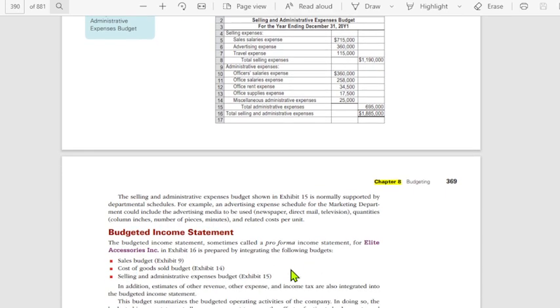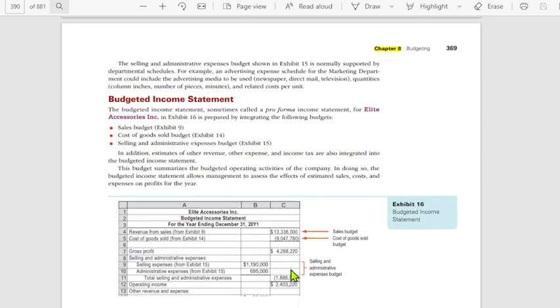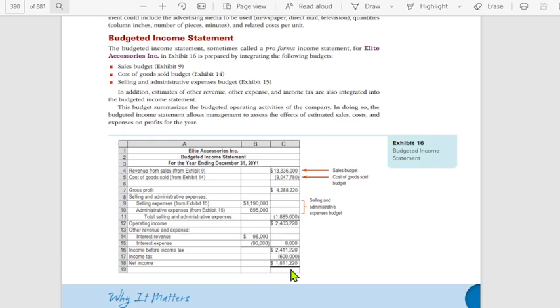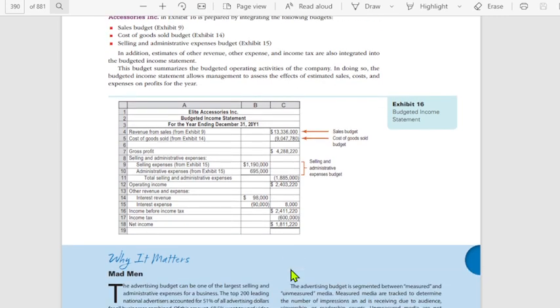Now, when we are finished doing the cost of goods sold and the selling and administrative expenses budget, we can now proceed with the budgeted income statement. So ipa-plot mo lang po yung lahat ng component. One, yung na-compute mo sa sales budget, ayan, andyan siya sa revenue from sales. Cost of goods sold budget, andyan siya sa cost of goods sold. This is lifted from Exhibit 14. Yung selling and administrative expenses, yung na-compute mo kanina from Exhibit 15. Kanina 14, ngayon 15. Then now you can get your operating income.